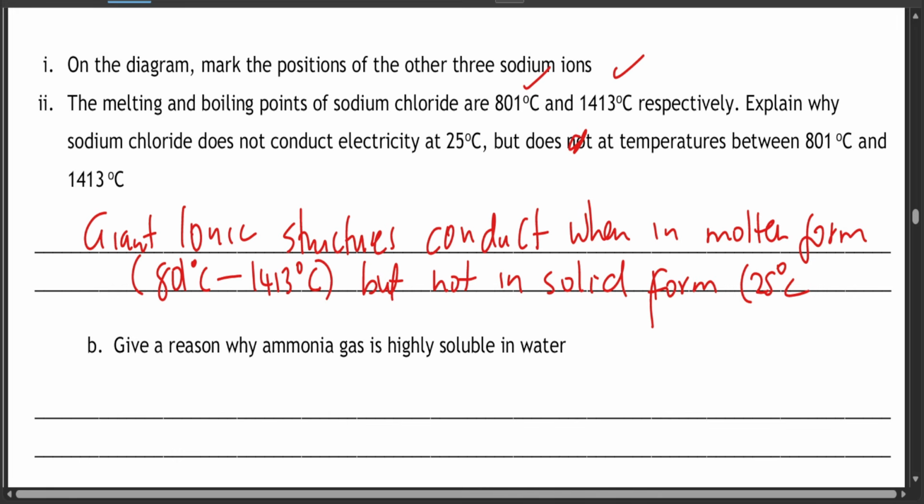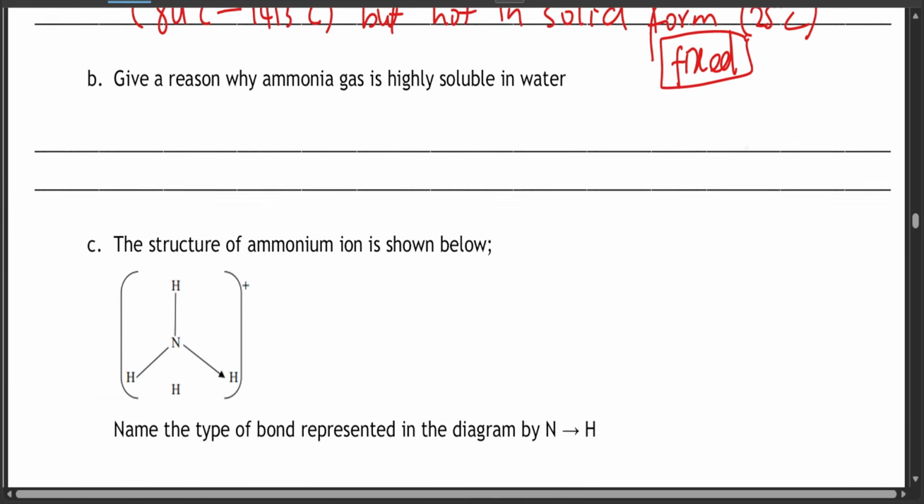Because in molten form the ions are usually mobile, but in the solid form they're fixed. They do not move, so the particles are in fixed states and cannot conduct electricity in that form.